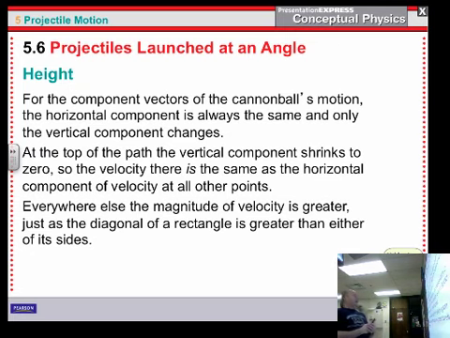All right, so for the component vectors of the cannonball's motion, the horizontal component is always the same. The only thing that changes is the vertical. So the horizontal stays the same. Vertical is going to be 5 meters lower after 1 second, 20 after 2, and so on. That's the only difference.